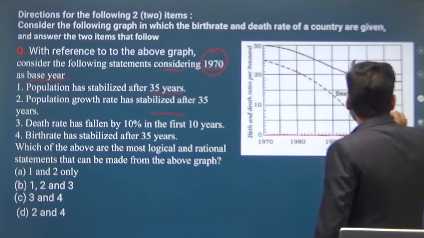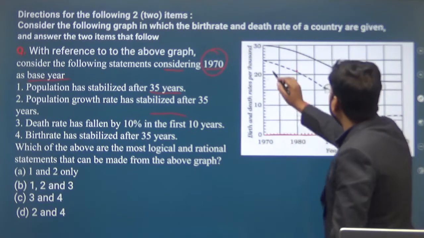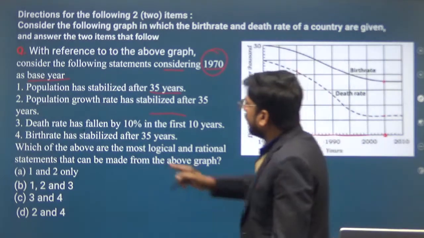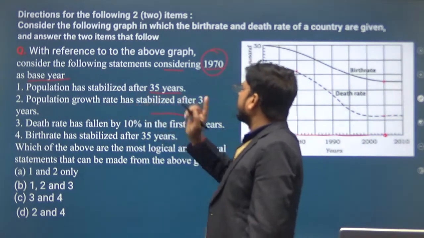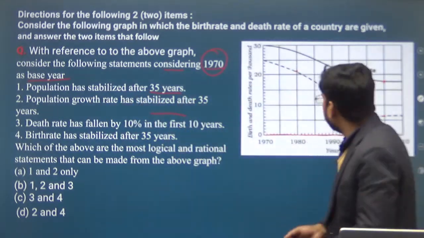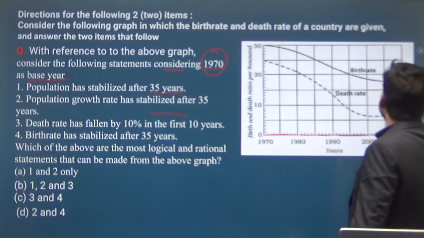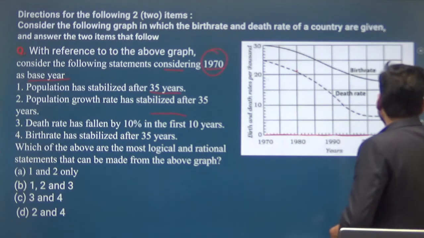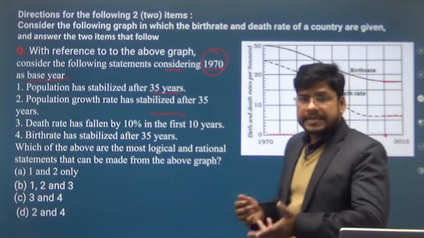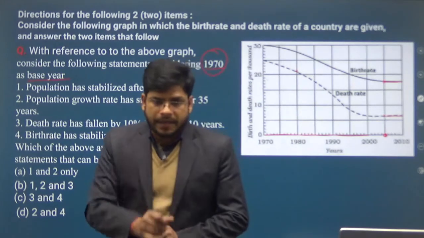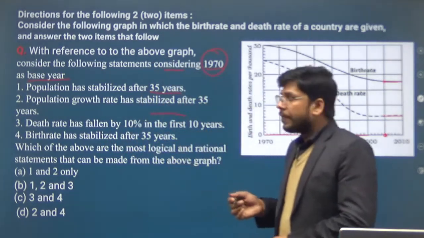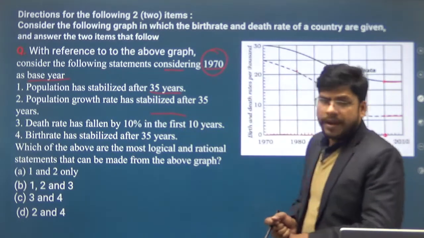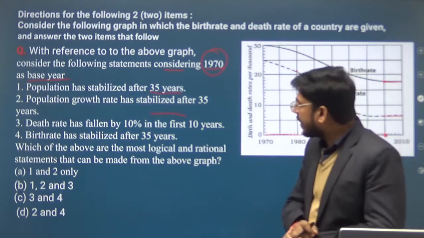So from here to here we can say that population has stabilized after 35 years. After 35 years the birth rate shows a straight line and the death rate also shows a straight line. So on the basis of this we can say that the given statement is correct. Obviously, after 35 years the population has stabilized. Okay, clear?